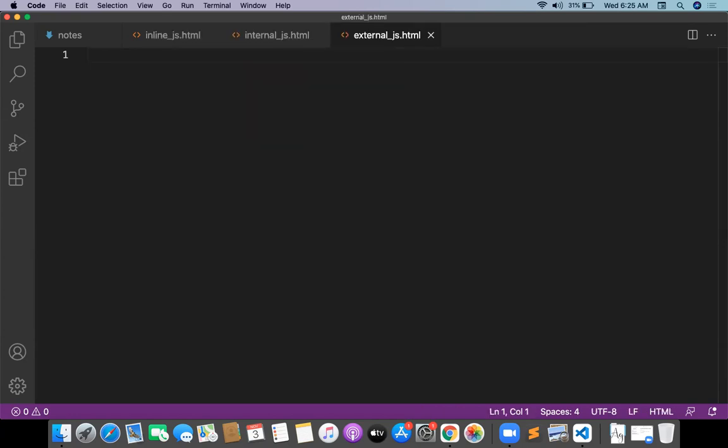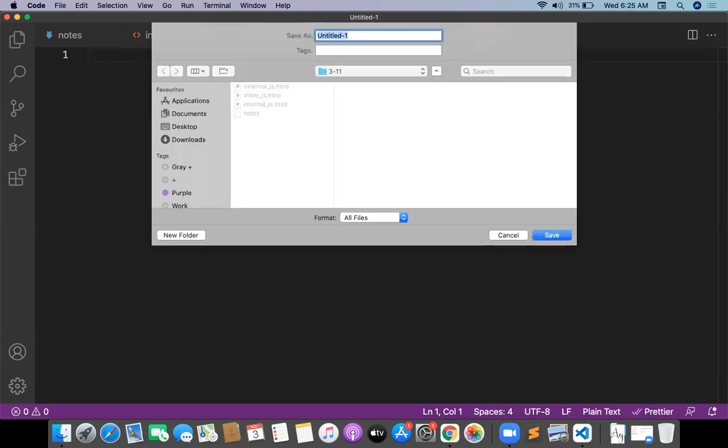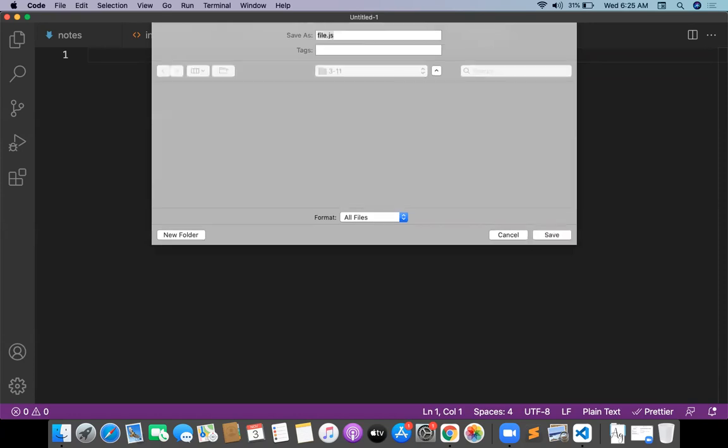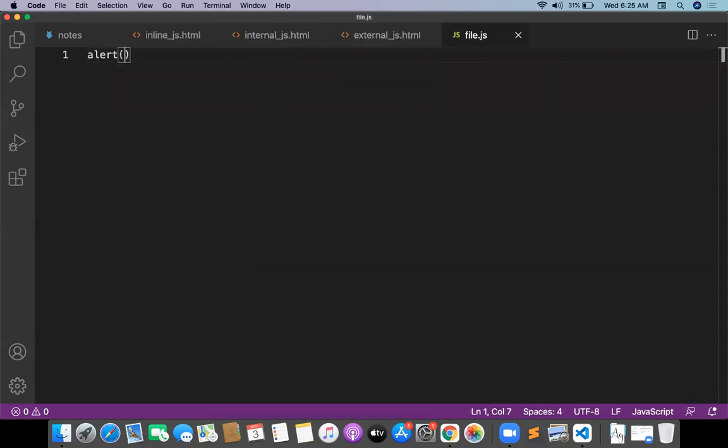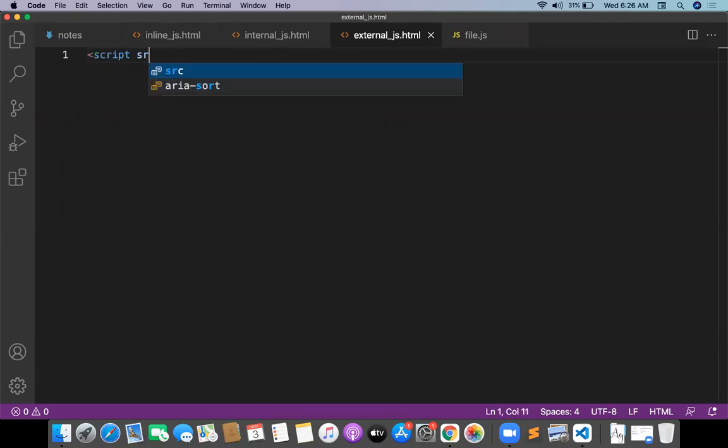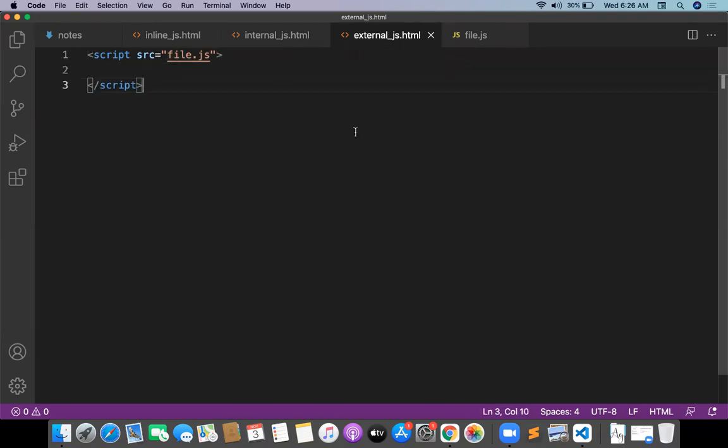For external JavaScript, first of all, I need to create a new JS file, file.js. Inside the file.js, I'm writing an alert box: alert, external JS is loading. Finally, in external JS.html, I want to access that. How to integrate that? Script src, I need to integrate the file.js.